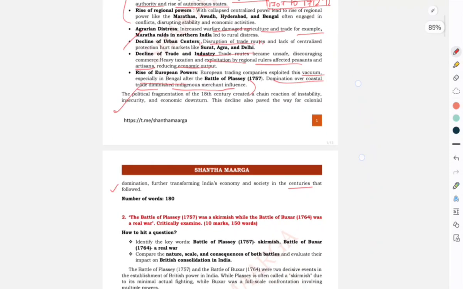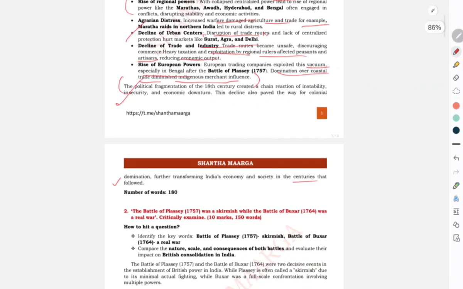So lastly, we have to give the conclusion: political fragmentation created a chain of instability, insecurity, and economic downturn. Rarely was the peasant or the farmer earning more than what he could afford. This decline paved the way for colonial dominance, transforming India's economy and society in the centuries that followed. Till today, India faces the same problem.